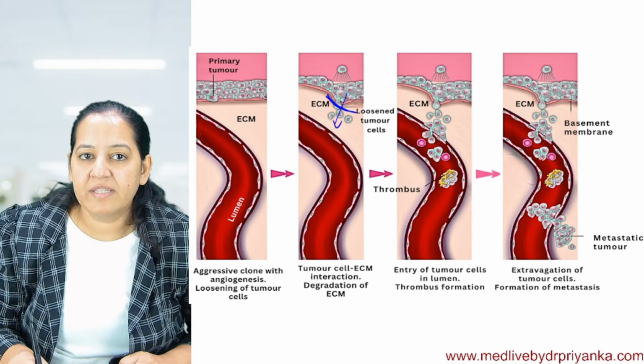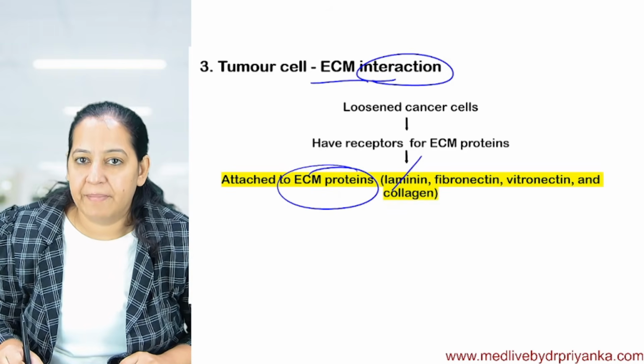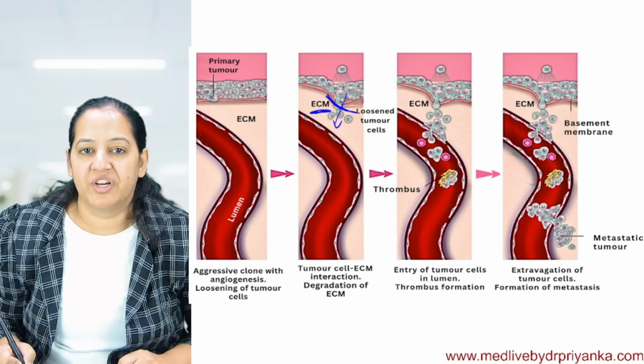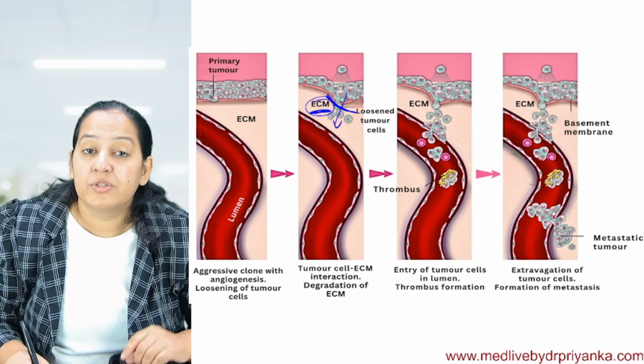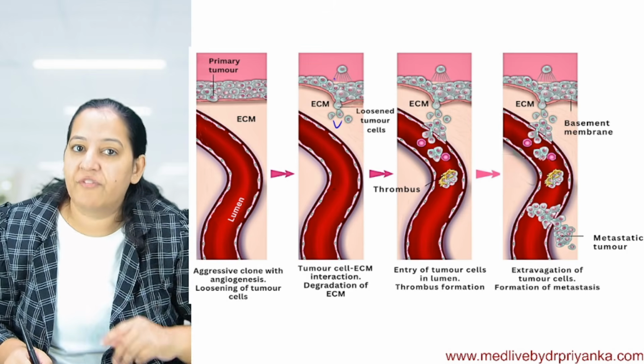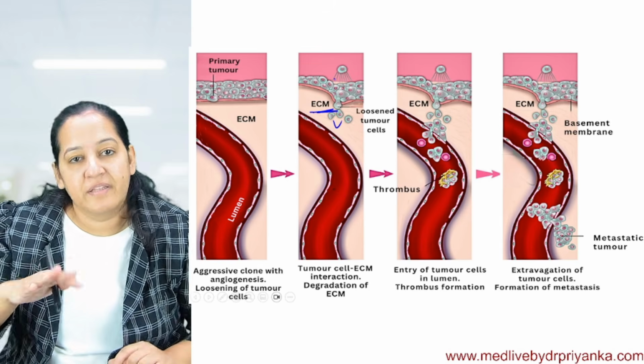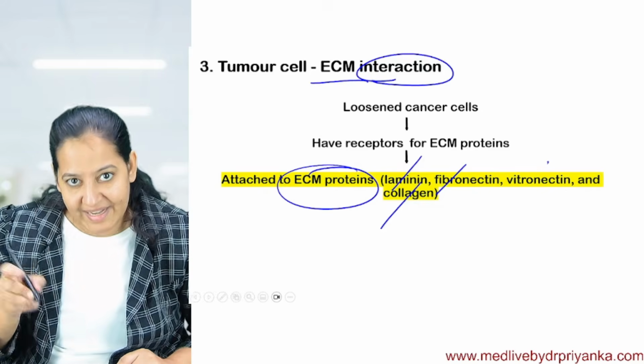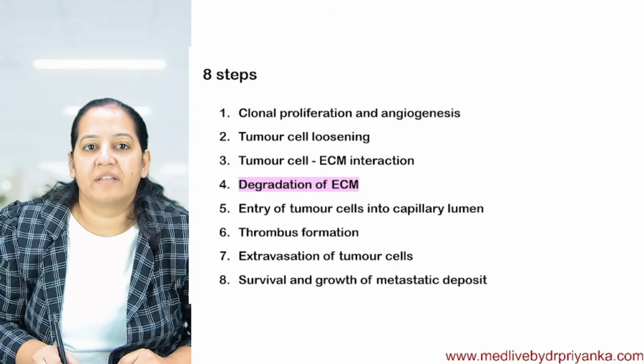What does the ECM contain? ECM is made up of laminin, fibronectin, collagen. ECM mainly contains collagen, so they have receptors for collagen. ECM has fibronectin, they have receptors for fibronectin. ECM has laminin, they have receptors for laminin. So first they interact, and after that, the next is degradation.